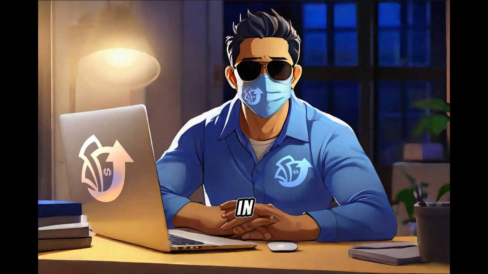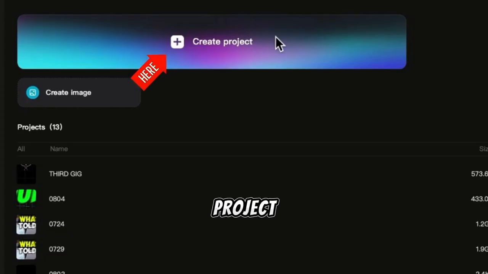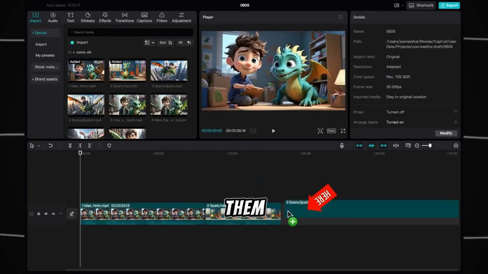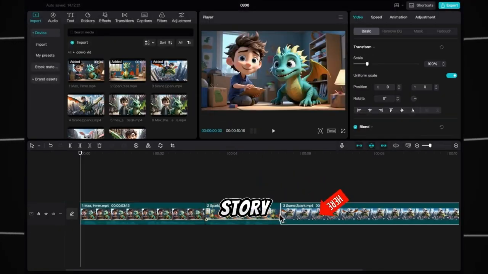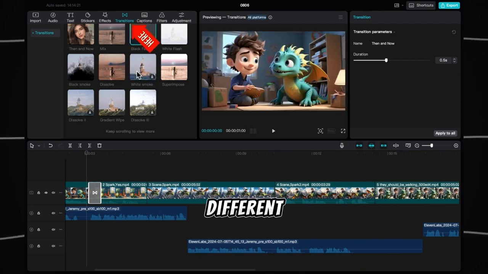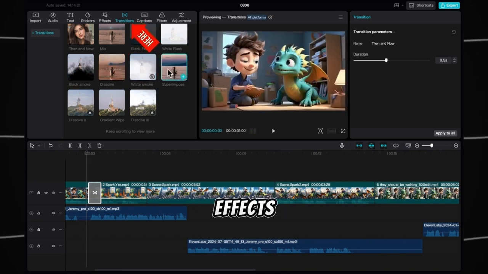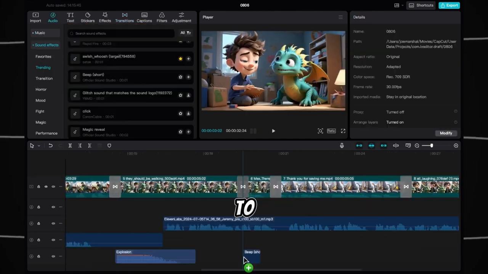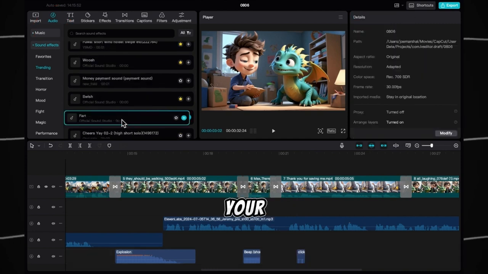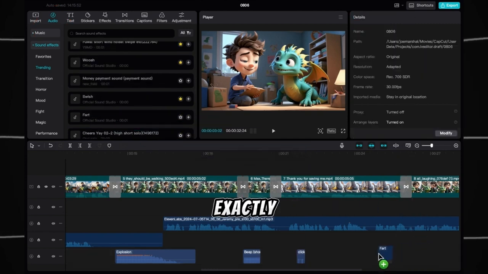After logging in, click on Create Project and upload your video and audio files. Arrange them on the timeline to tell your story. CapCut offers a range of transitions to seamlessly connect different scenes. Play around with these effects to find the best fit for your video. To elevate your video, go to the audio section and add sound effects. You can choose from CapCut's library or upload your own. Place the sound effects on the timeline exactly where you need them.